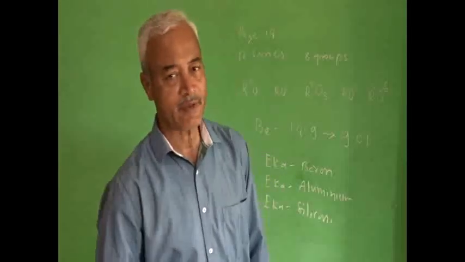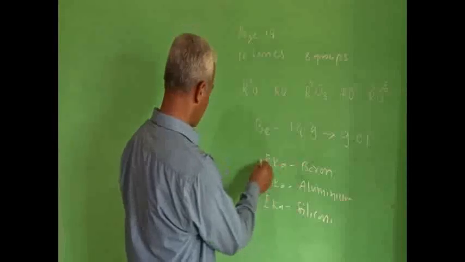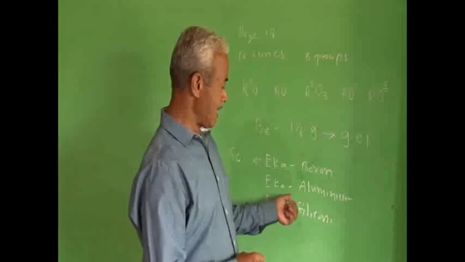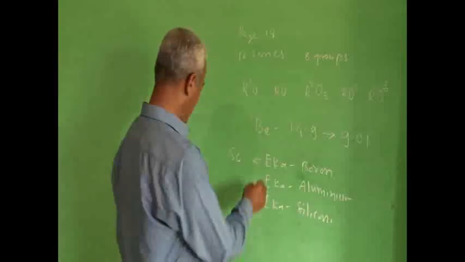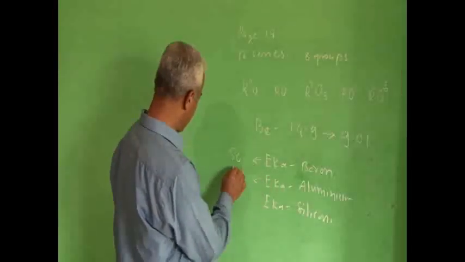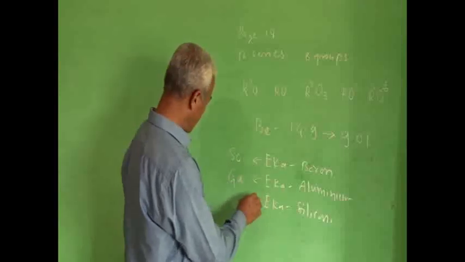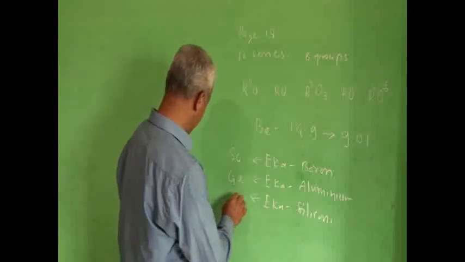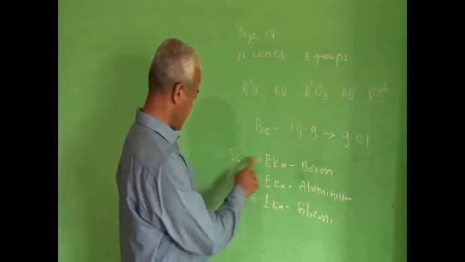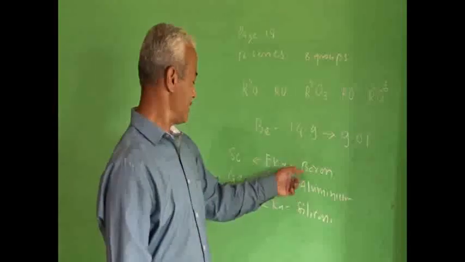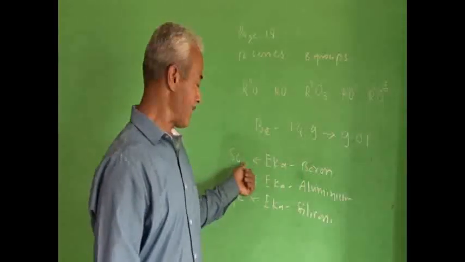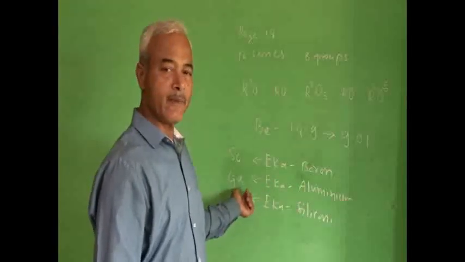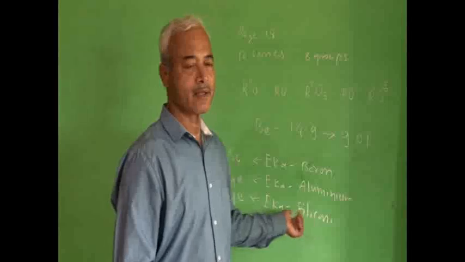So these elements were given the names Eka-boron, today we know it as scandium, Eka-aluminium, today we know it as gallium, and Eka-silicon, today we know it as germanium. So remember this: Eka-boron is scandium, Eka-aluminium is gallium, Eka-silicon is germanium.